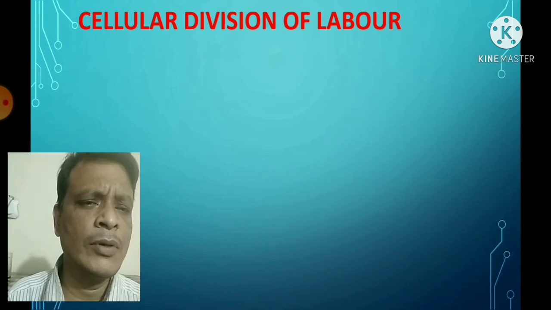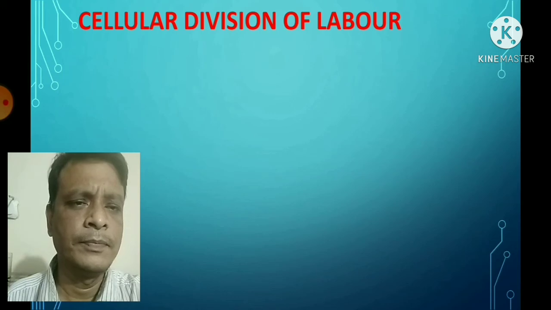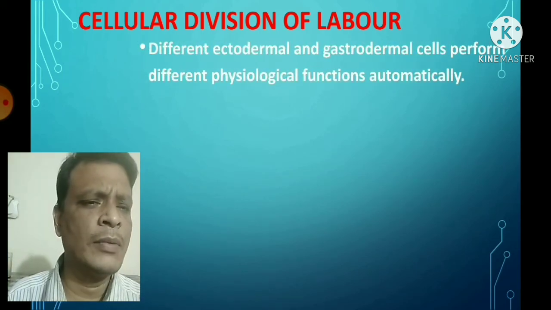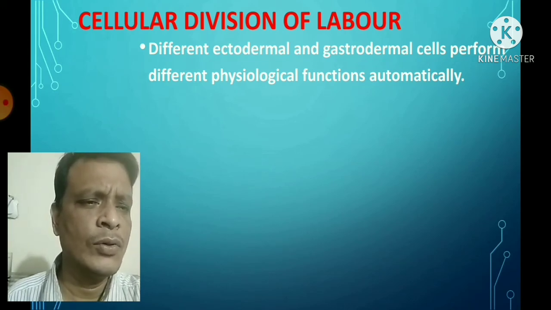Now let's discuss each of the cells found in the hydra and their functions. The different ectodermal and gastrodermal cells perform different physiological functions.